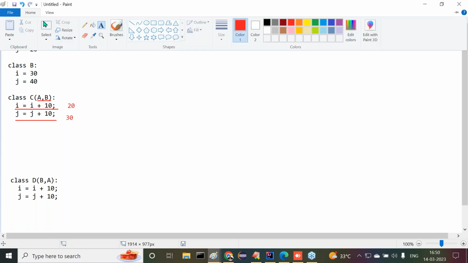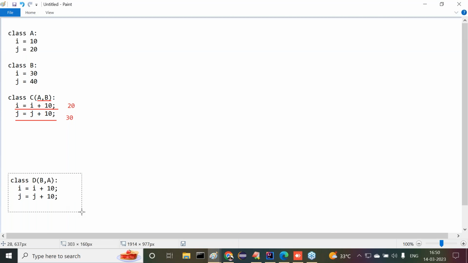For example, if I take this one, now tell me, D is a child class, B comma A super classes are given, but what is the order here I followed? In which order did I follow here? First super class is what? B, comma, what next one? Second super class A.